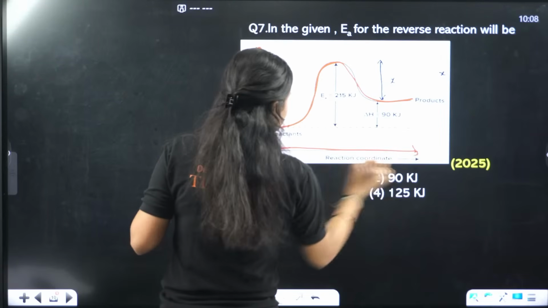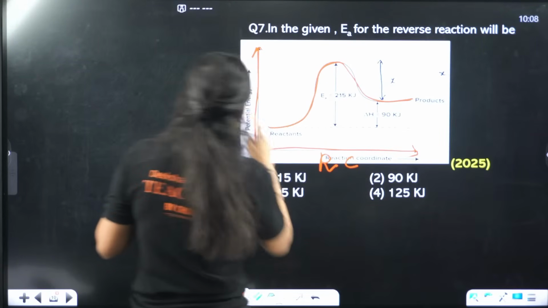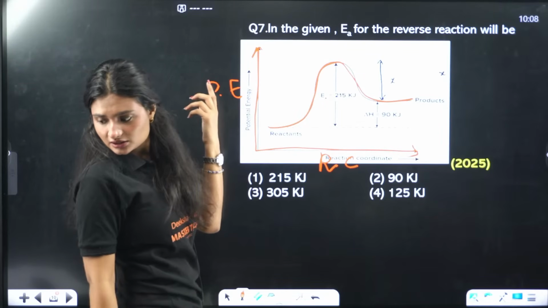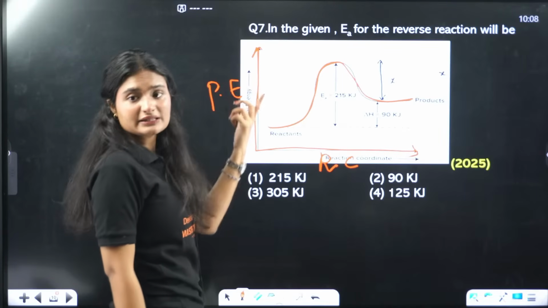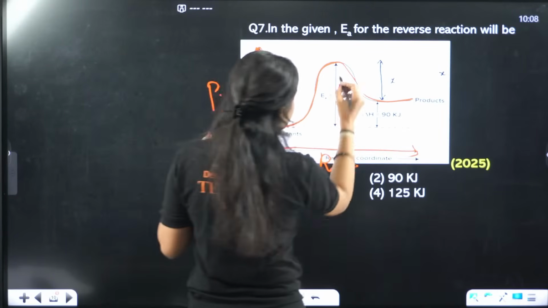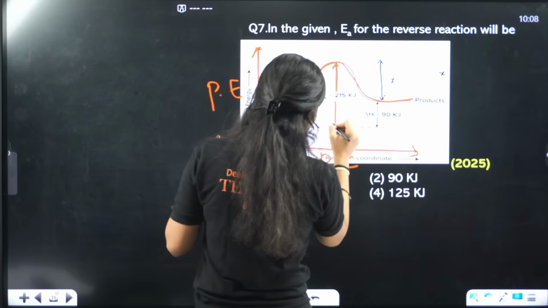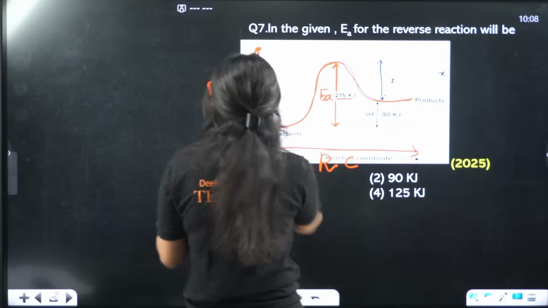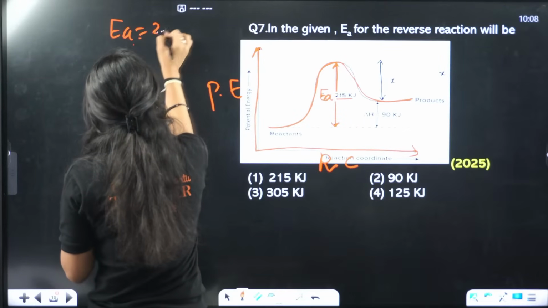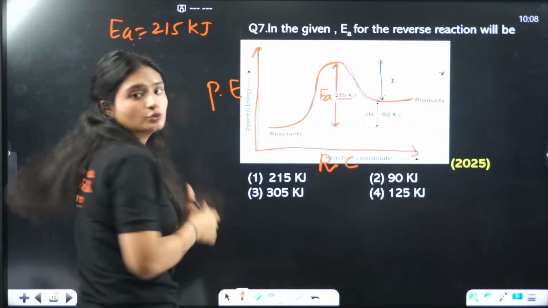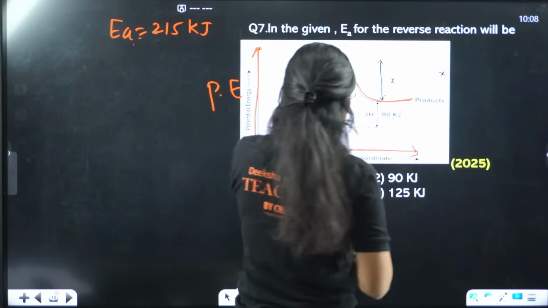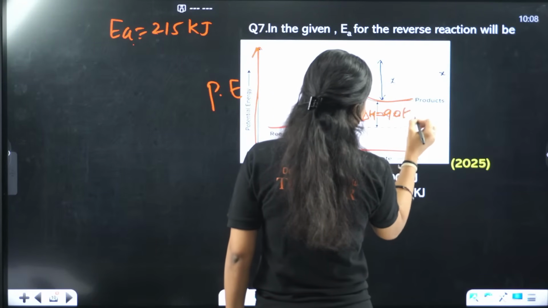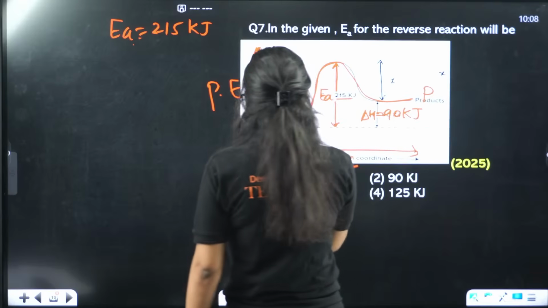Okay. This side we have reaction coordinate, and on this side we have energy, in this case potential energy. Clear? Is it visible now if I'm drawing it with red ink? This energy is given, which is the activation energy, 215 kilojoule. Now this is the change in enthalpy, 90 kilojoule. These are the product, these are the reactant.